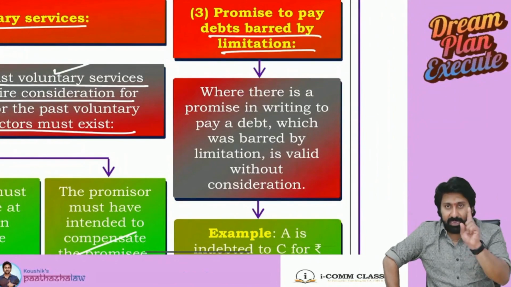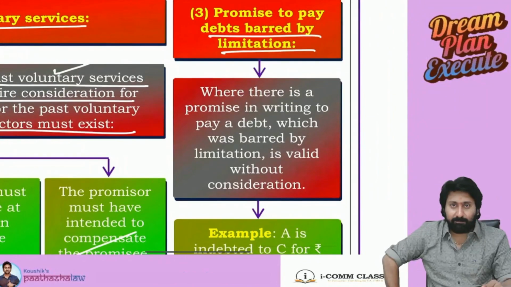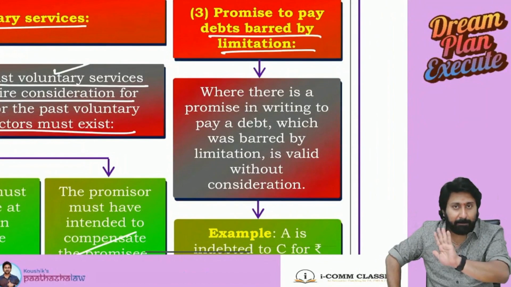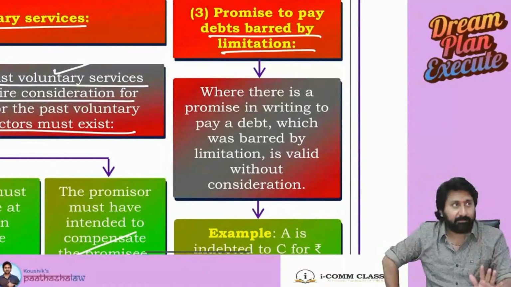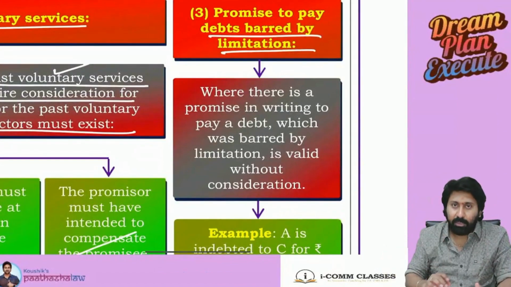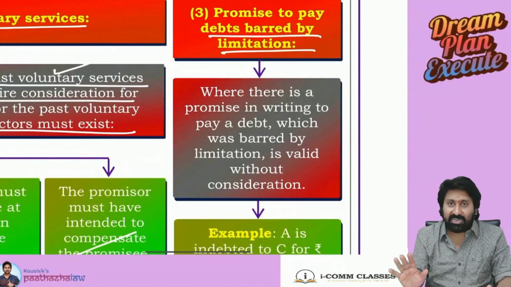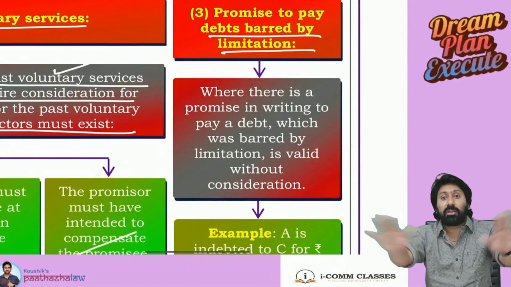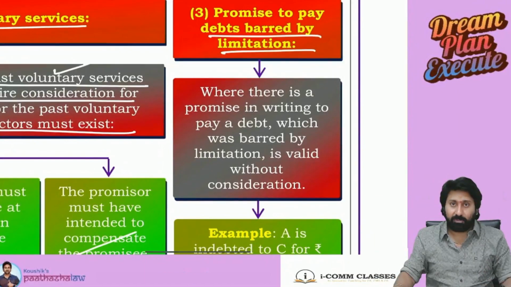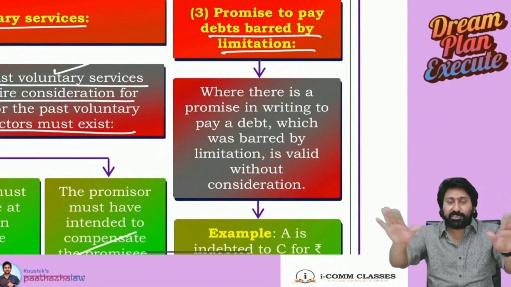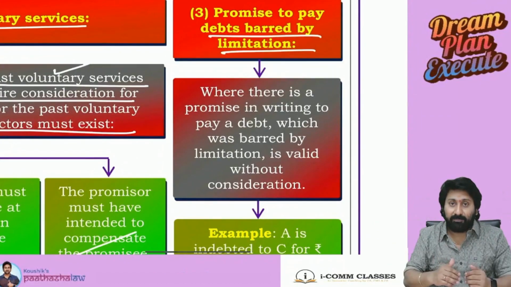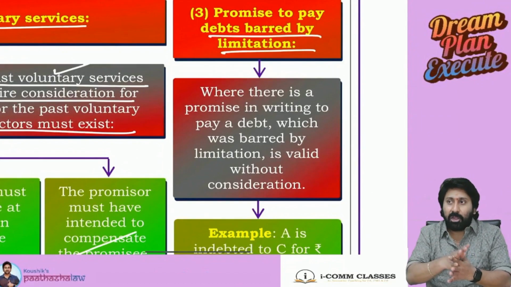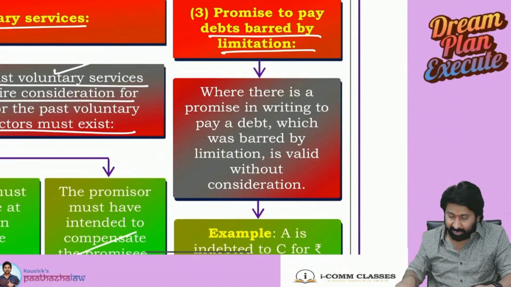That's it. A gave loan to B for 1 year loan. 1 year completed, B did not repay A. 3 years recovery should happen. Action should be taken. So A did not take any action against B in the next 3 years. That's all. It becomes a time barred debt. Means consideration is no more there. But B voluntarily said that I will pay you. Even though there is no consideration, now if you agree to pay, contract will be created.